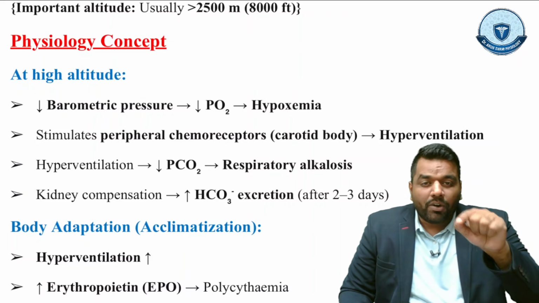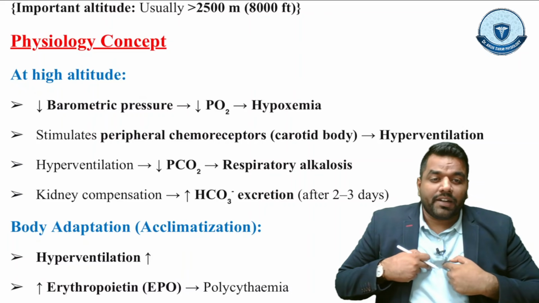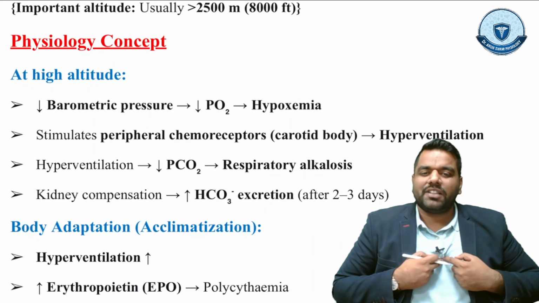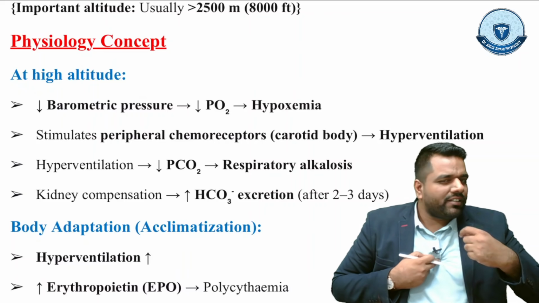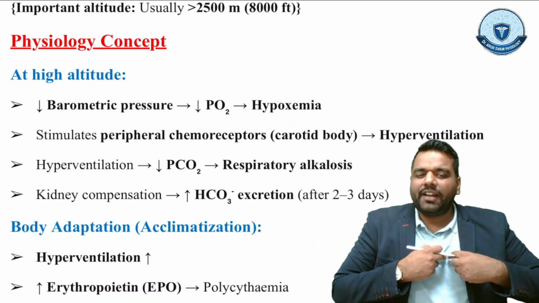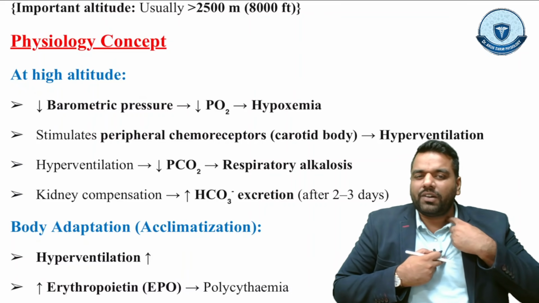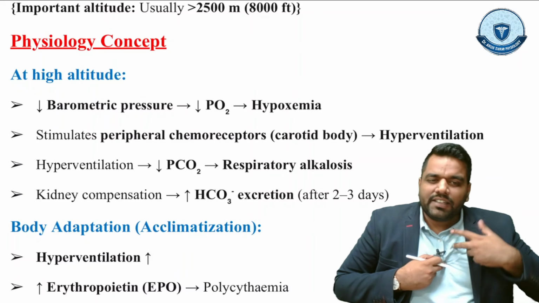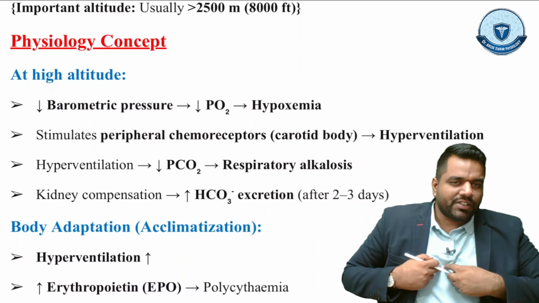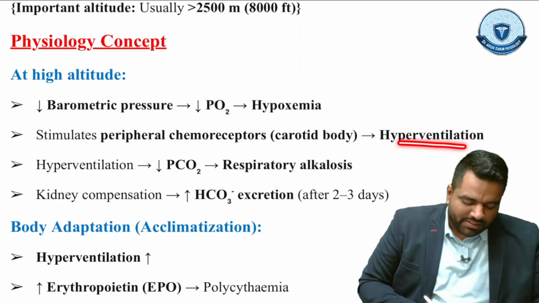This hypoxemia ultimately triggers the chemoreceptor, the sensor God placed to check oxygen. This chemoreceptor, which is situated in the aortic area and the carotid area, when triggered, ultimately leads to hyperventilation. So hyperventilation will start.